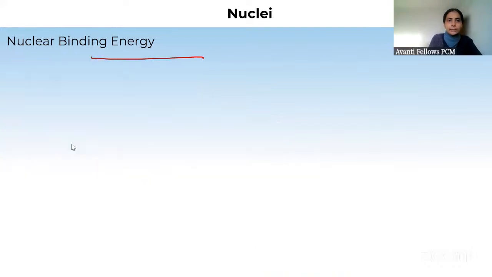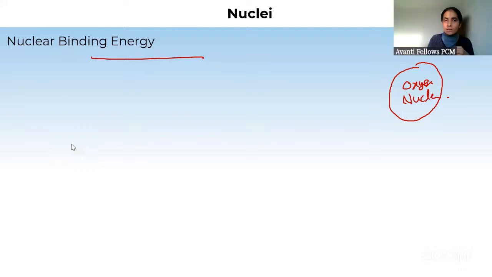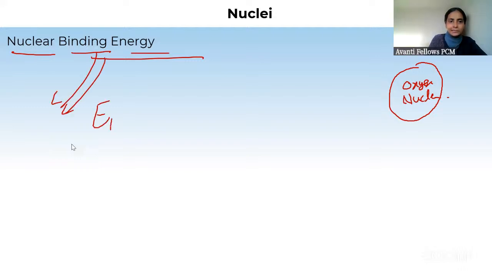So what is nuclear binding energy? How much in the formation of oxygen nucleus, how much energy is getting released? So that is your nuclear binding energy. कहने का मतलब कि न्यूक्लियस को बाइंड करने में, in forming nucleus, how much energy is released? That is nuclear binding energy. So this energy released, जिसको हम EB से इंडिकेट करेंगे,